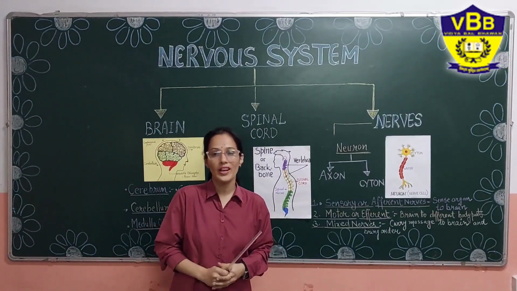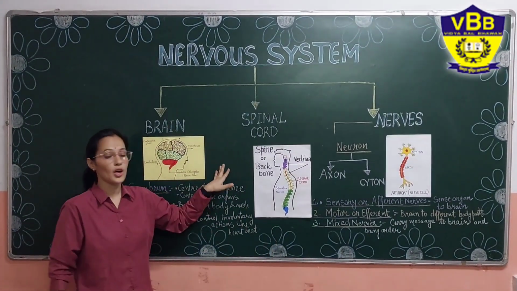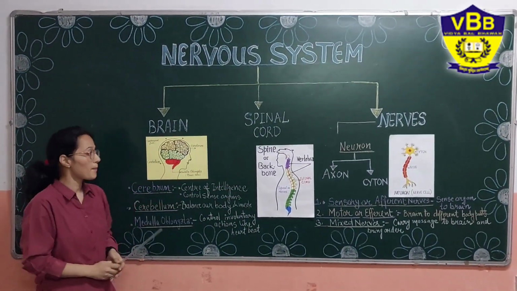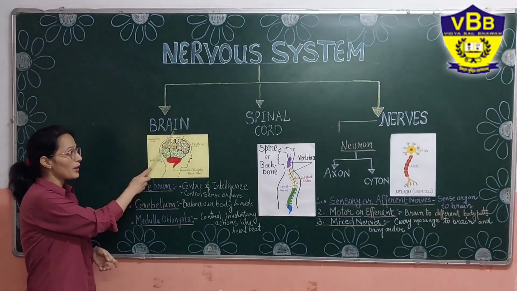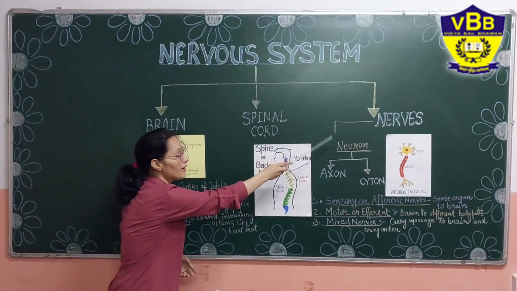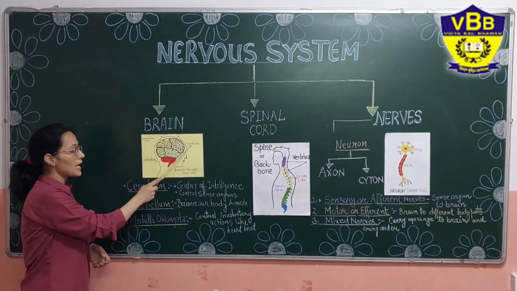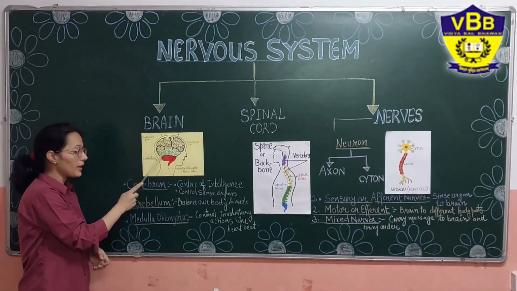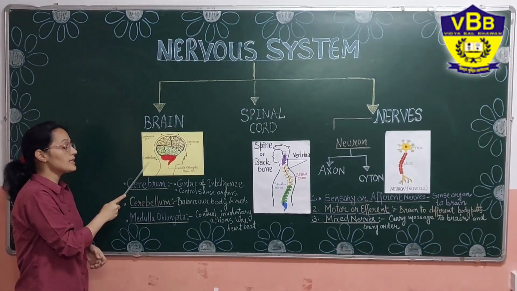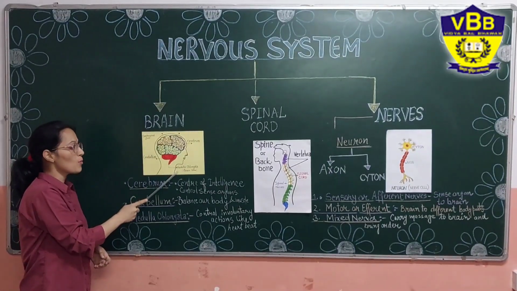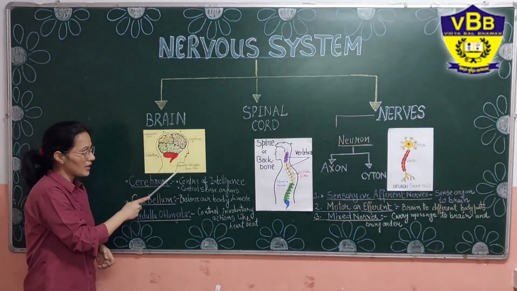So let's have a quick recap of the topic, that is the nervous system. The nervous system comprises mainly three parts, that is brain, spinal cord and nerves. The brain comprises three parts: cerebrum, which is the biggest part of the brain, the egg-like structure, that is cerebellum, and the third small part, that is medulla oblongata.